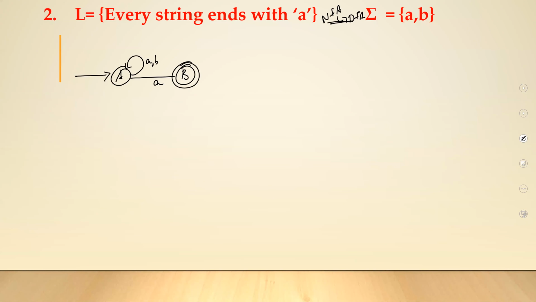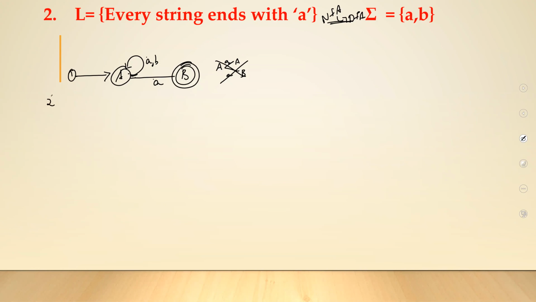When you look at the automaton, it is very clearly an NFA because on the same input a, you go to A and you even go to B. On the same input small a, you go to both A and B. It is an NFA. Now, you have to convert it into a DFA where this particular kind of case does not happen. So, we are done with our first step.